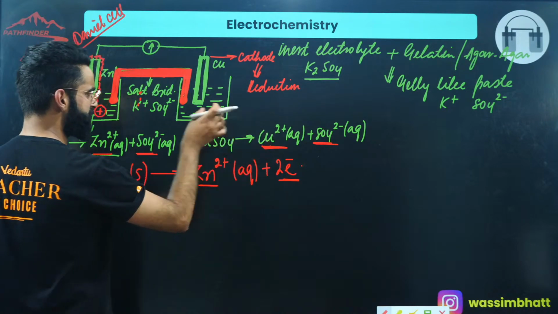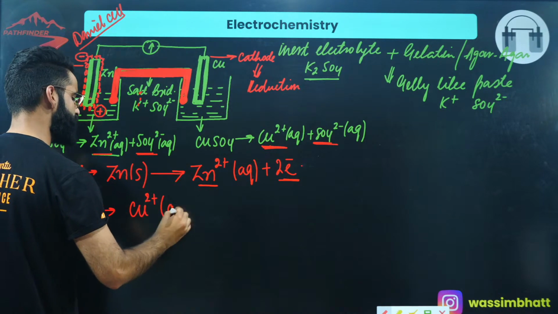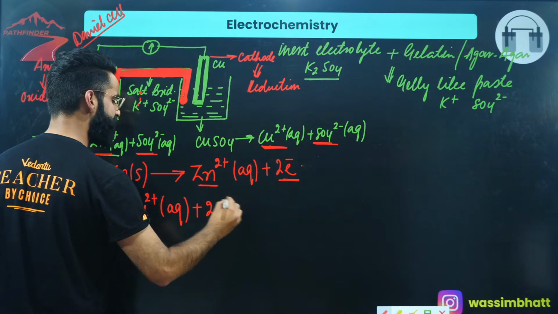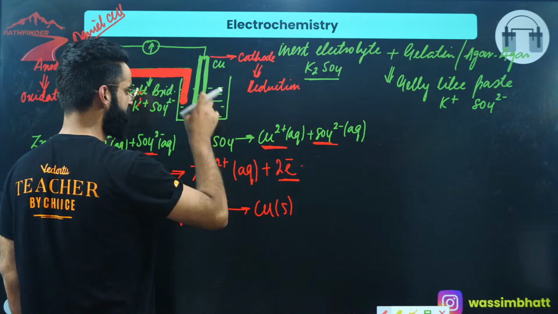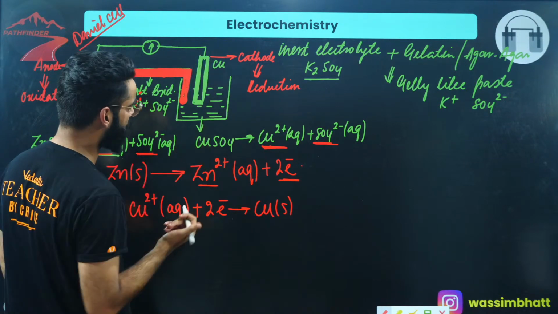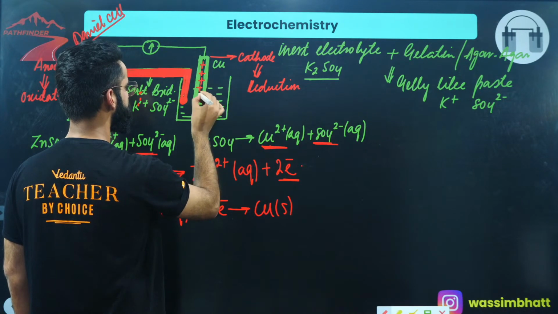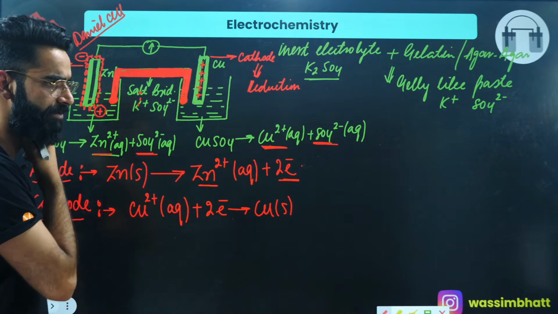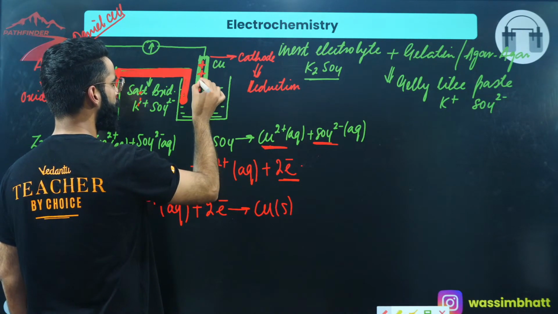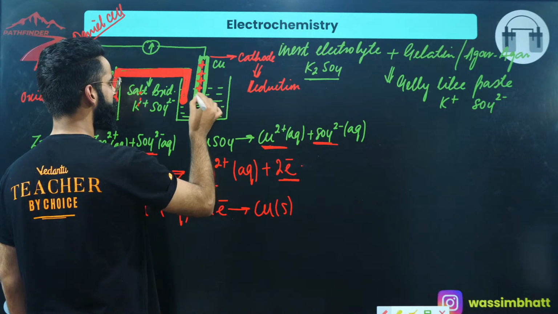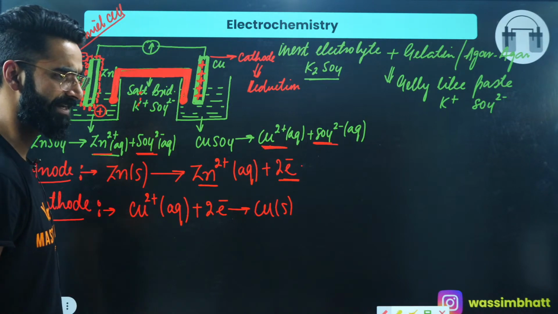So this Cu²⁺ which is in the solution is going to collide with the rod, and it will take 2 electrons from the rod and get converted into Cu solid. Since the Cu²⁺ is snatching electrons from the rod, that's why this rod carries a positive charge, which I had told you in the beginning. The rod of the cathode, in the case of a galvanic cell, carries the positive charge, right? I'm sure it's clear till here.